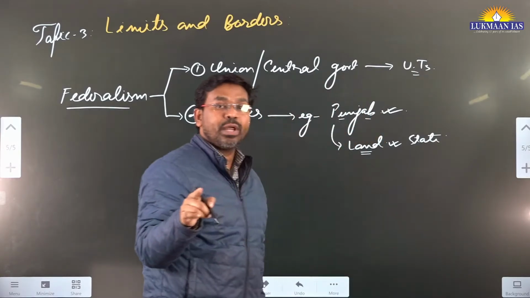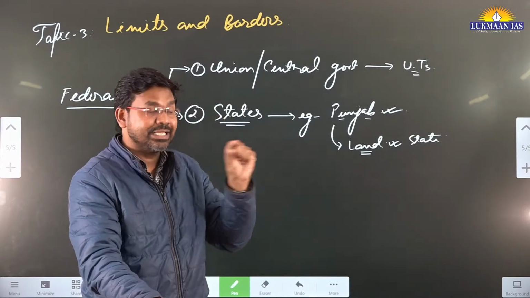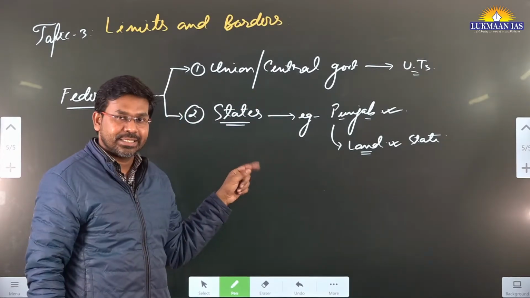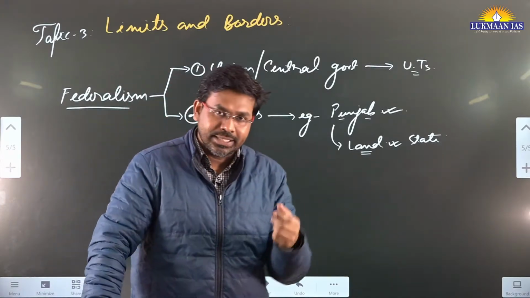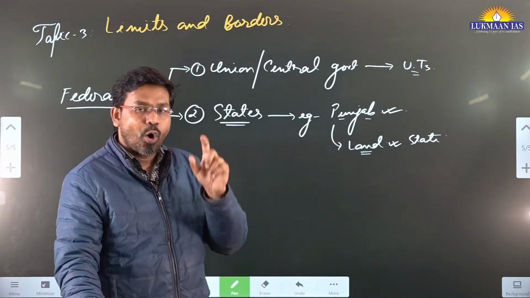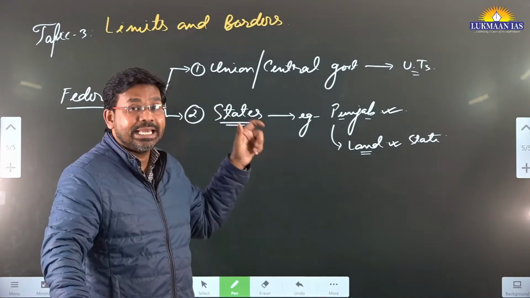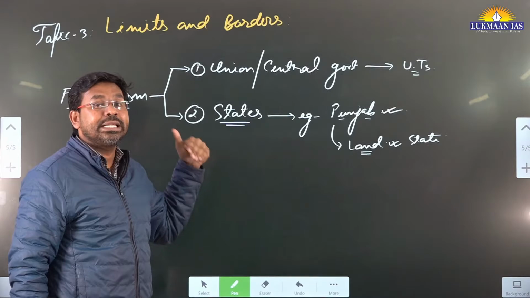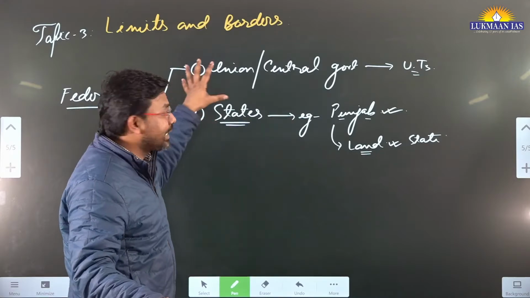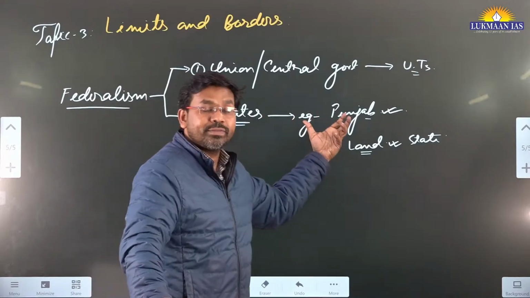Why? Because we do have the 7th Schedule of the Constitution of India. In the 7th Schedule, they have mentioned various lists. One of the lists is known as the Union List, List 1. Then we have the State List, List 2, and then we have the Concurrent List. In those lists, subject matters are mentioned on which the union government or state government or both of them can make laws. So this demarcates the area on which the states or union government have their authority. Punjab government has felt that the central government is making a demarcation of land which should be under the purview of the Punjab government.